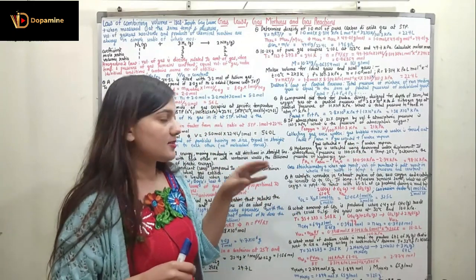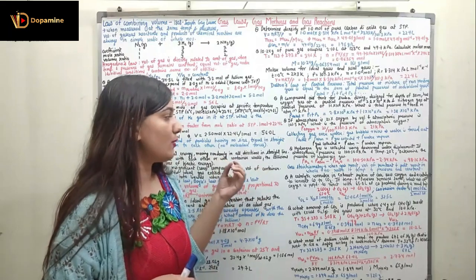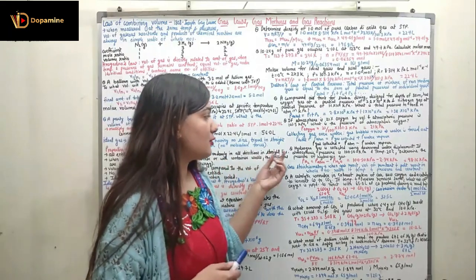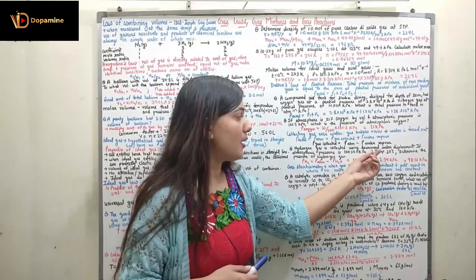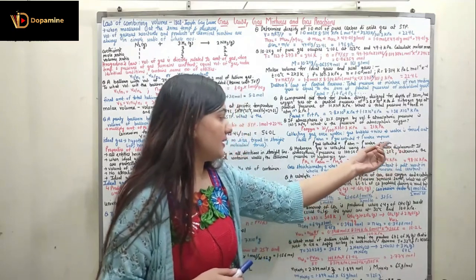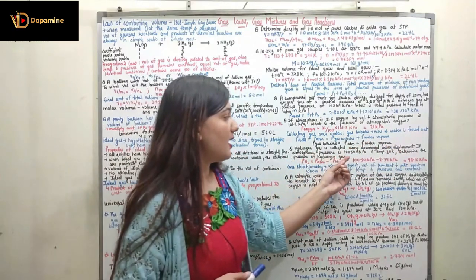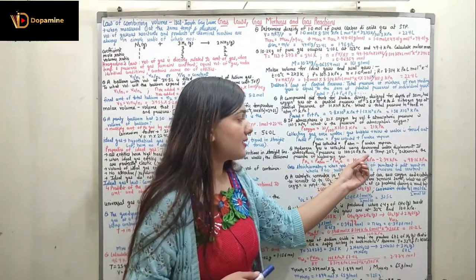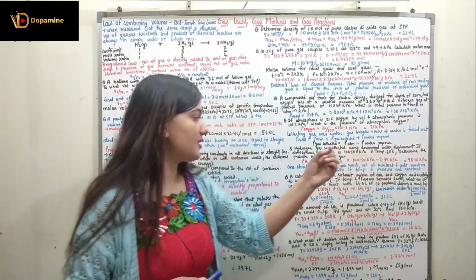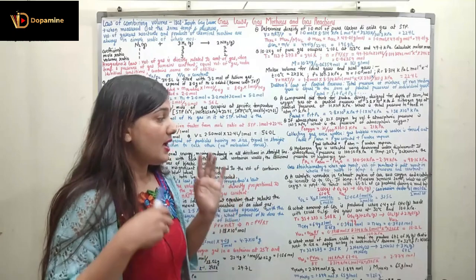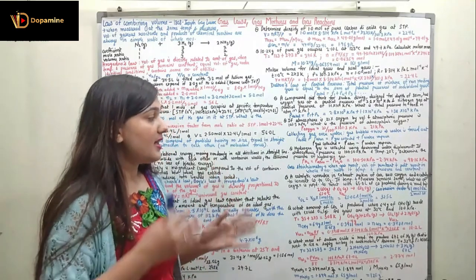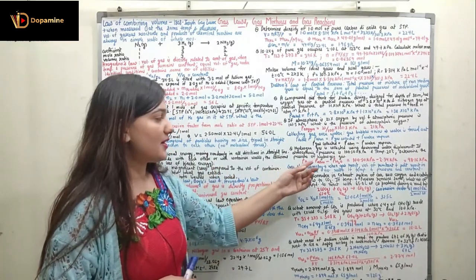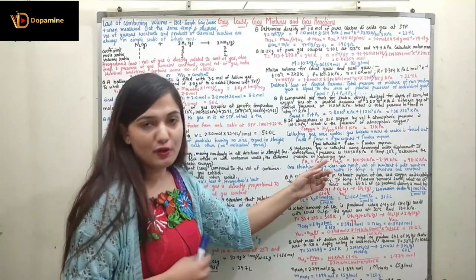Based upon this concept, let's discuss the question. The question states the hydrogen gas is collected using the downward water displacement. If atmospheric pressure is 100.5 kilopascal and the temperature is 20 degrees Celsius, determine the pressure of hydrogen gas. The pressure of hydrogen gas can be calculated as the atmospheric pressure minus the pressure of water.